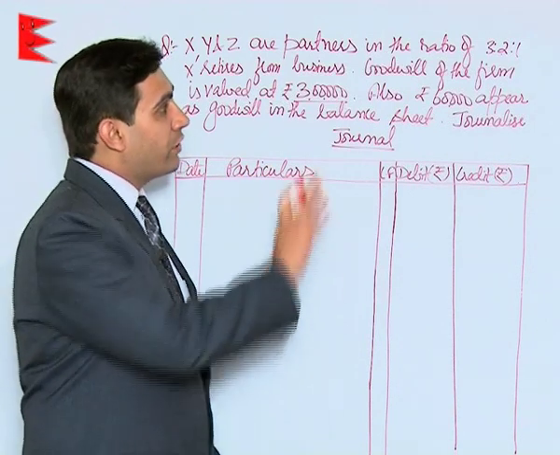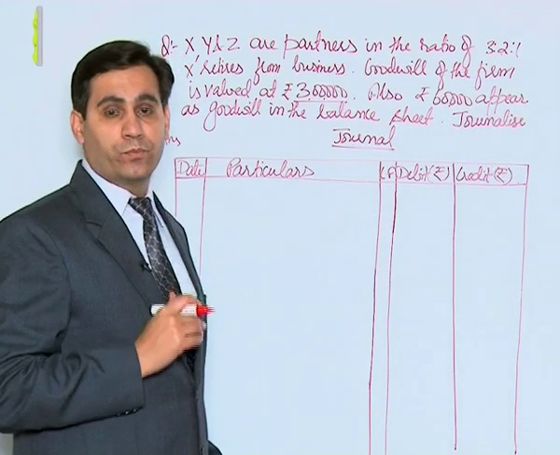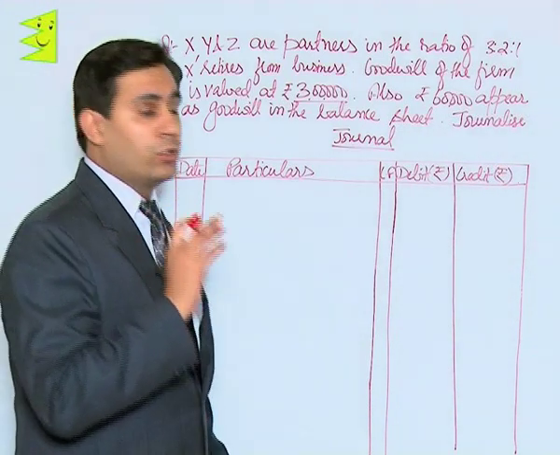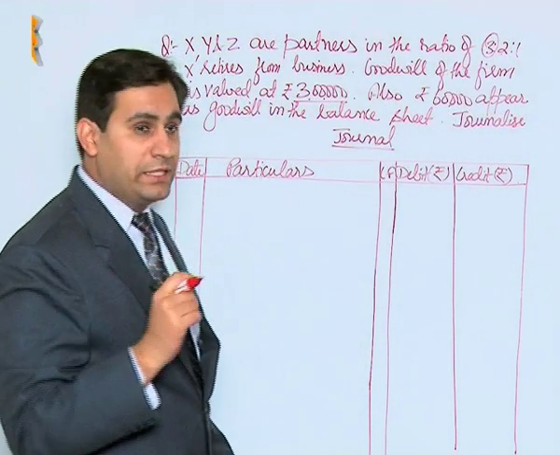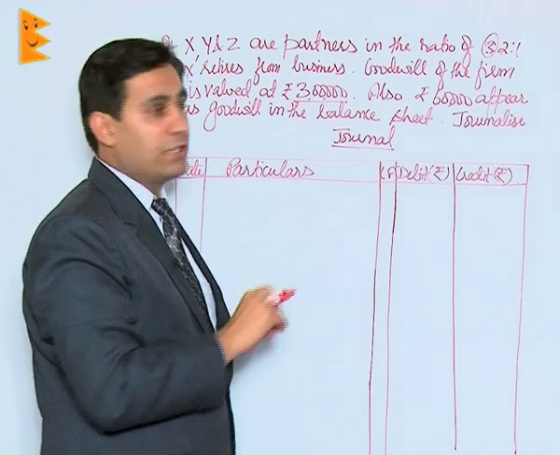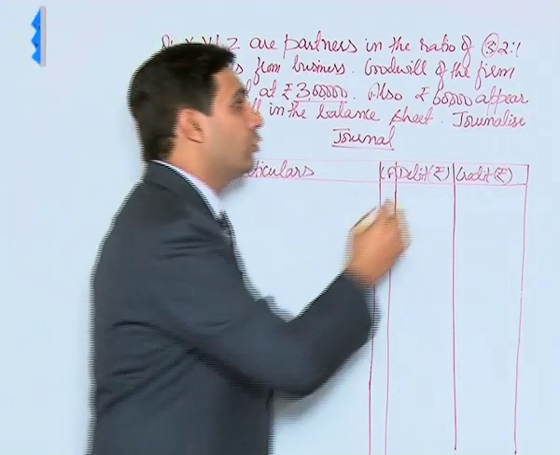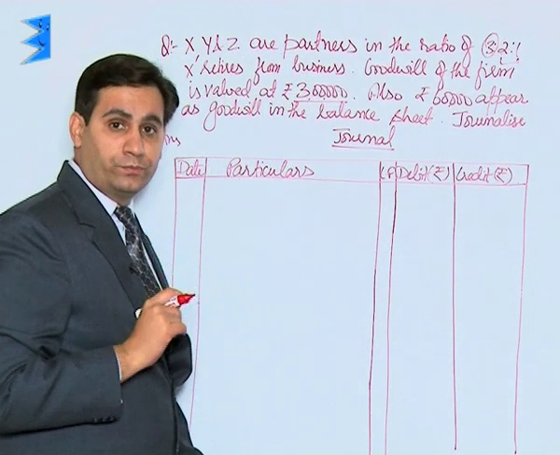Now students, old ratio is given to us and nothing is mentioned about new ratio. So, we all know that in such cases, only this share has to be removed. That means, the continuing ratio or the new ratio of Y and Z would be 2 is to 1 and this would be their gaining ratio as well. So now we have got the gaining ratio.